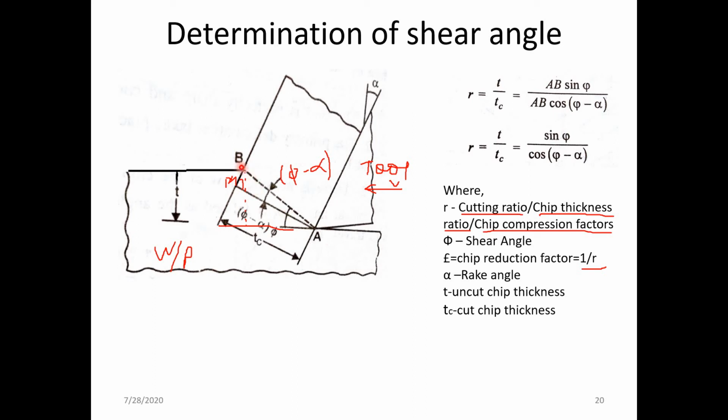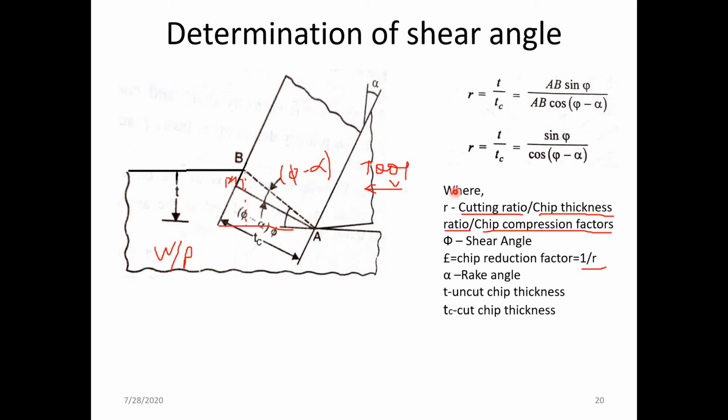So here you can find AB is the hypotenuse, and this AM is the adjacent side. So from this particular triangle, AMB, we can calculate tc.